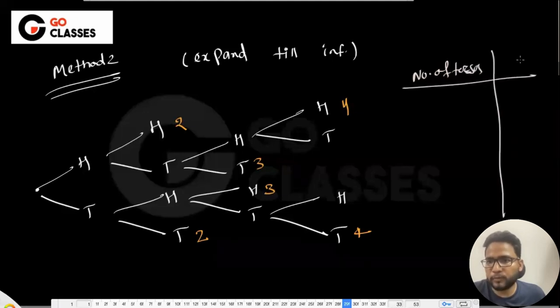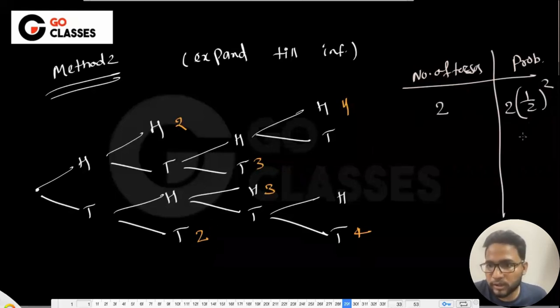And let me write with what probability. So 2 tosses you need with 1 by 2 into 1 by 2, 1 by 2 square into 2 probability, right? Because these are the 2 branches that are leading to 2. For 3 also, it is leading to 2, okay? For 3, number of choices are 3 into 1 by 2 cube, right? There are only 2 branches for 3 also.